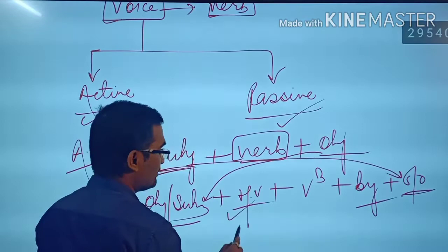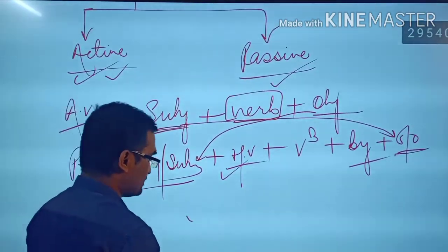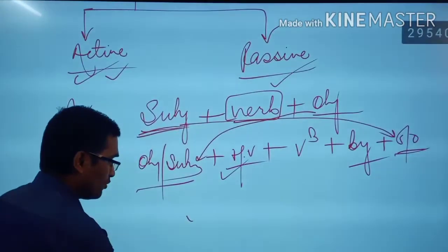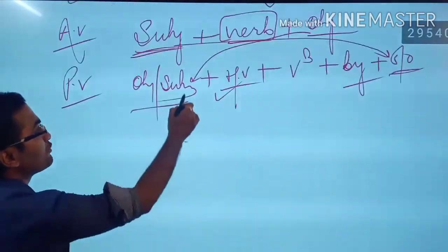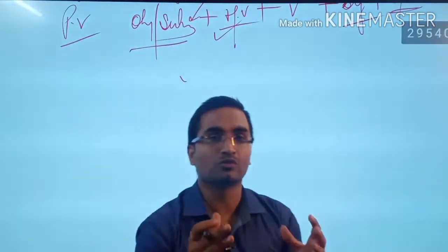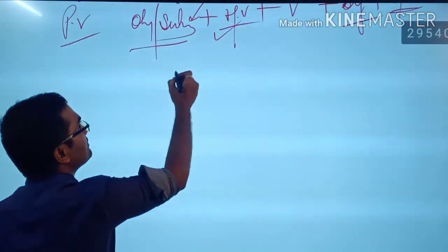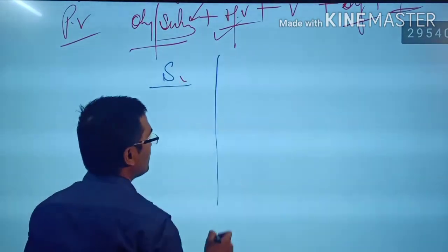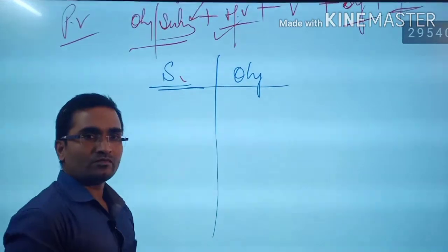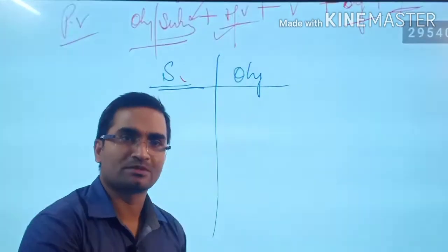We'll have a look at how we do it, especially for students who are new to this. Let's understand what the subject is all about and what the object is all about. Talking about the pronoun, we have subjective and objective cases.